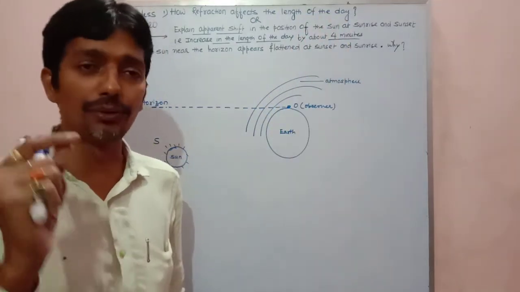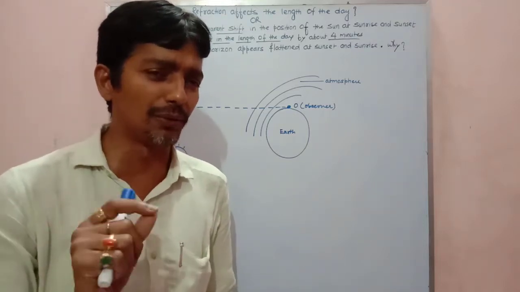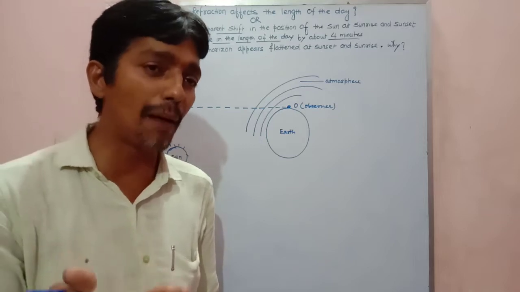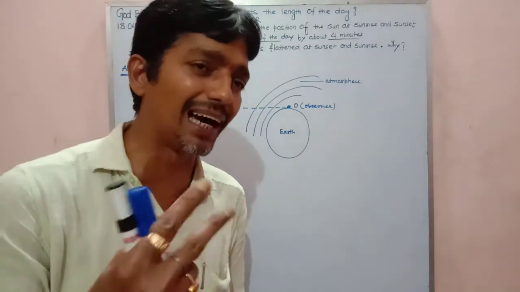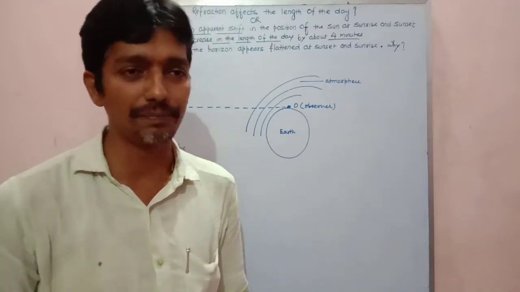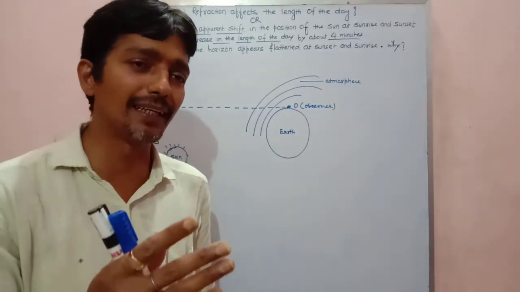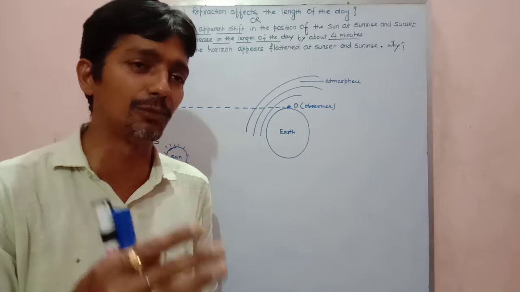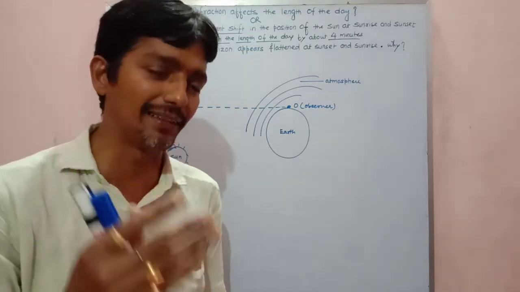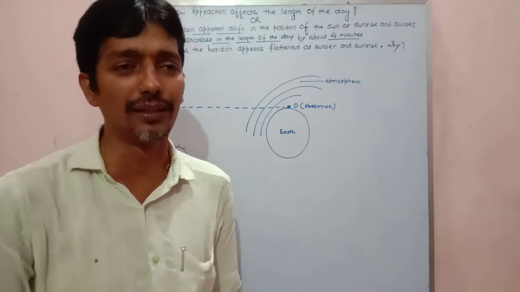My dear, due to refraction, you must be knowing from class 10 there was one question. Due to the phenomenon of atmospheric refraction, the sun appears to rise 2 minutes early and appears to set 2 minutes late. That is, the sun rises 2 minutes early from its actual time, and similarly the sun sets 2 minutes later than the actual time.